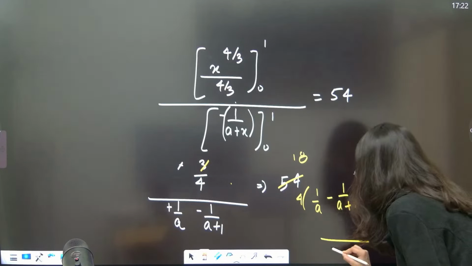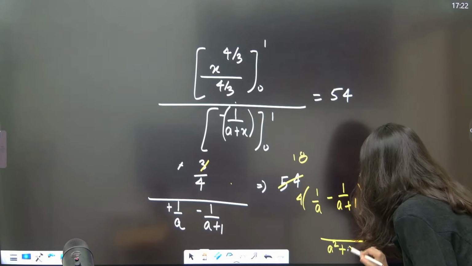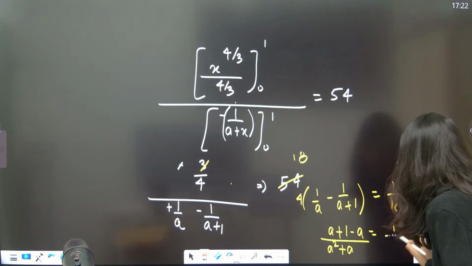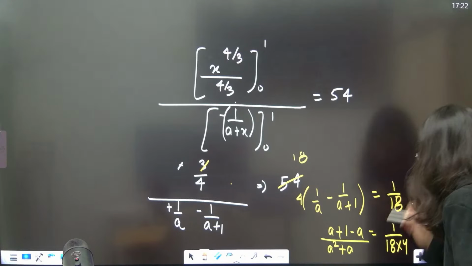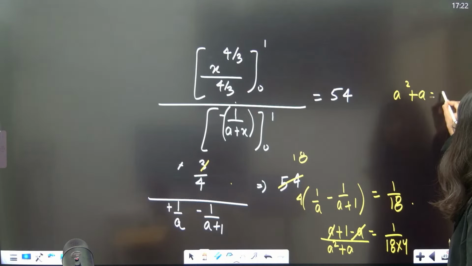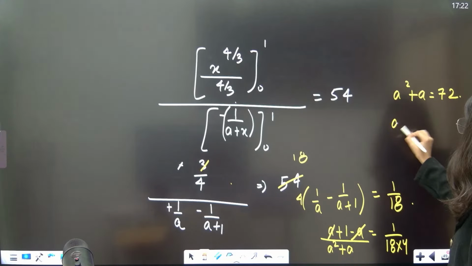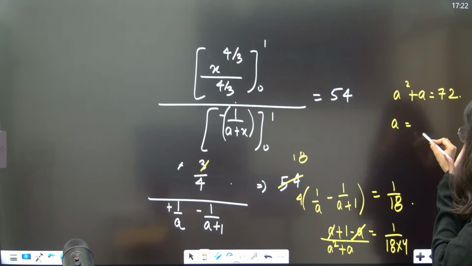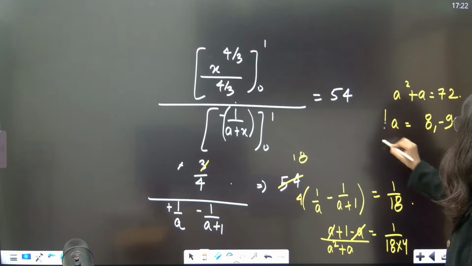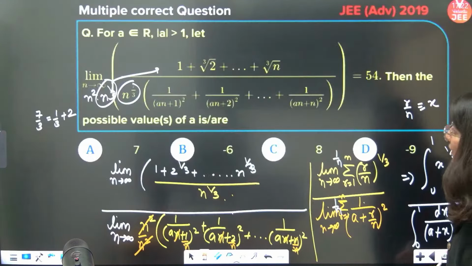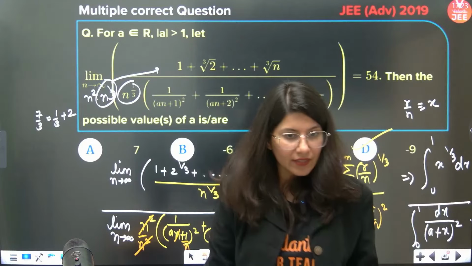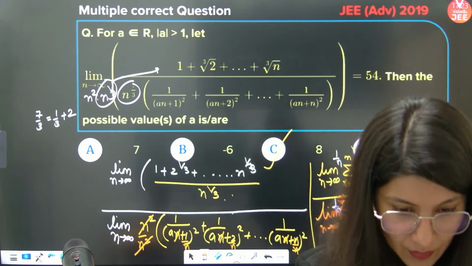Now if you solve it, a square plus a, and this is a plus 1 minus a, is equal to what? 1 upon 18 into 4. Correct. So this is a square plus a is equal to 72. So a is equal to 8 comma minus 9. If you solve this quadratic, 8 comma minus 9. So option C and option D both are correct.